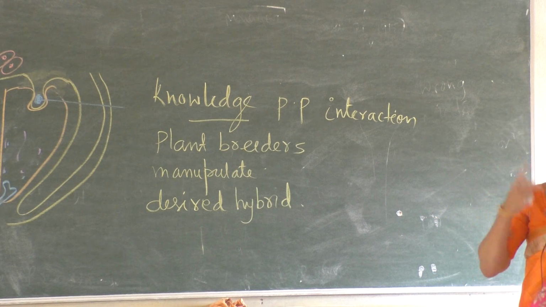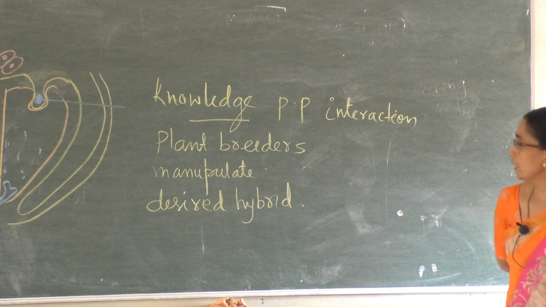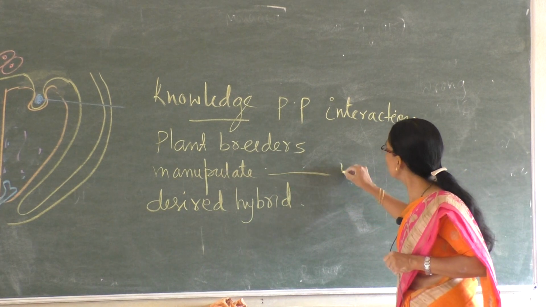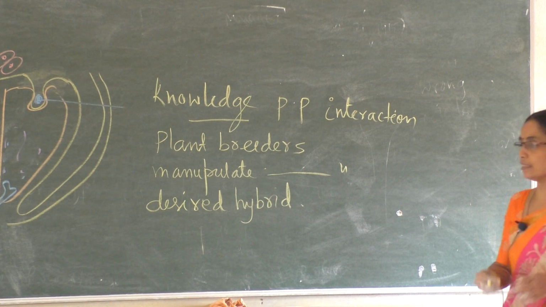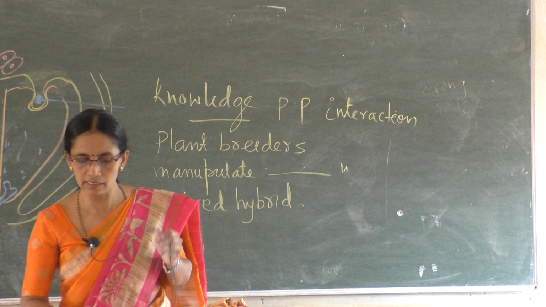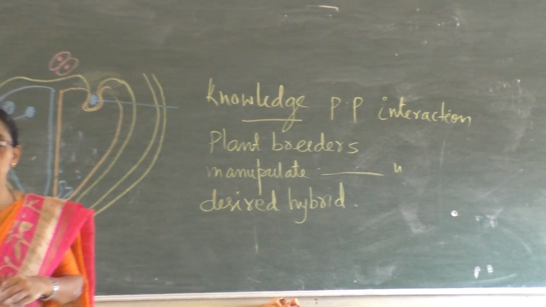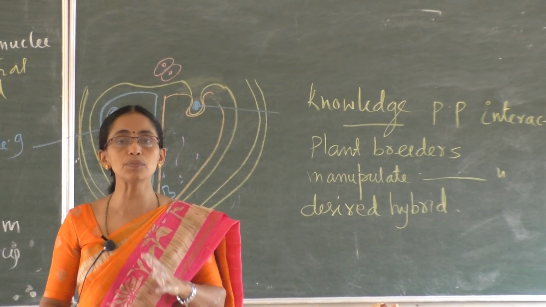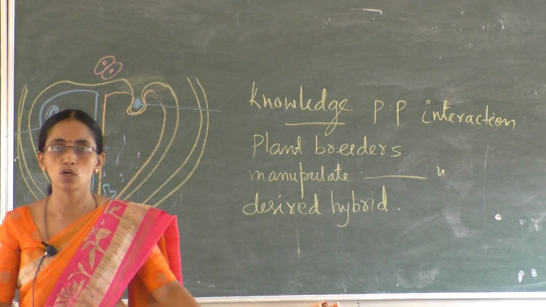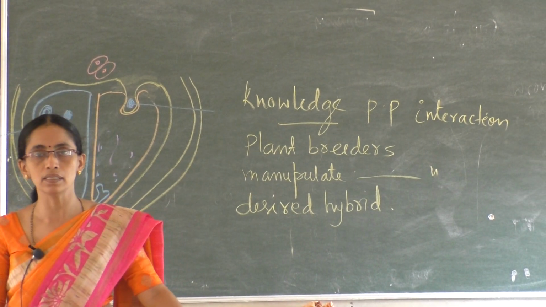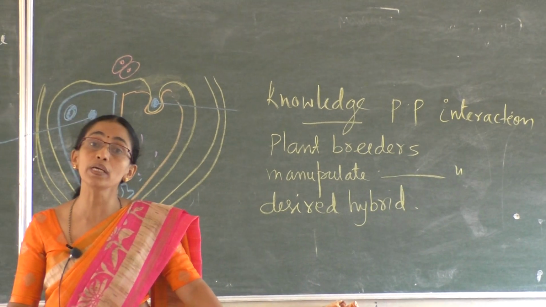Yes, the knowledge of pollen pistil interaction helped the plant breeders to manipulate this interaction and to produce a hybrid with the desired characters. Plant breeders started to cross between different species. At the same time they started to cross between different genera also, so as to produce a hybrid which is a commercially superior variety.